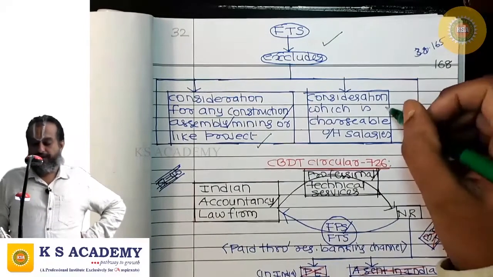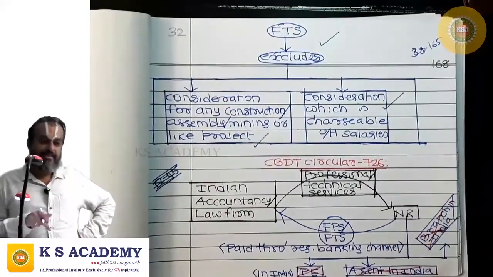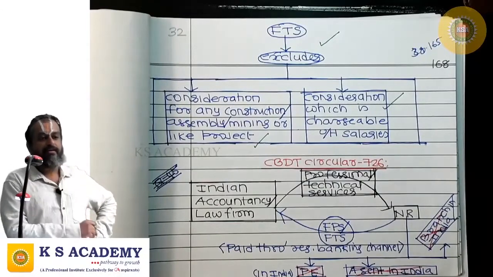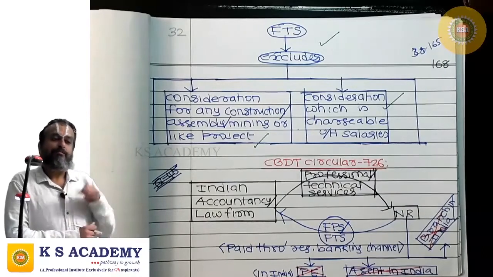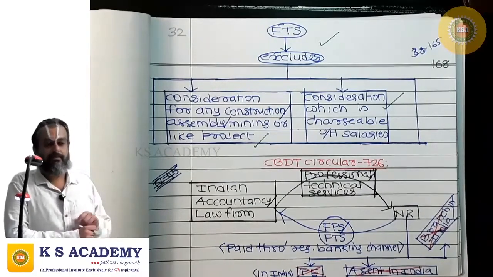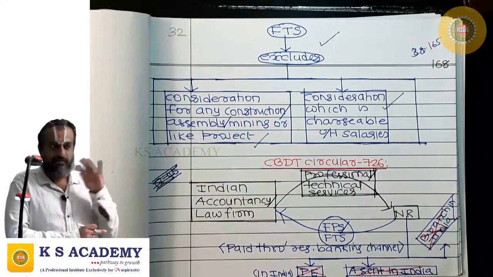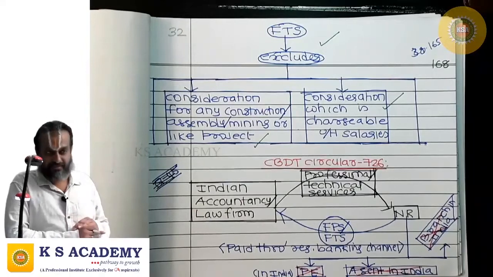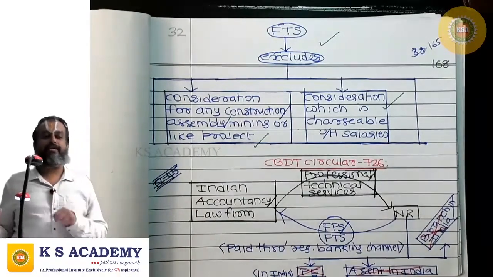It also excludes consideration which is chargeable to tax in the hands of the recipient under the head salary, where your employee is a technical person and he is rendering services to you pursuant to a contract of employment. Though the services rendered by him are technical in nature, the amount paid by you is only salary and it is not fee for technical services, because the recipient is receiving the amount pursuant to a contract of employment.